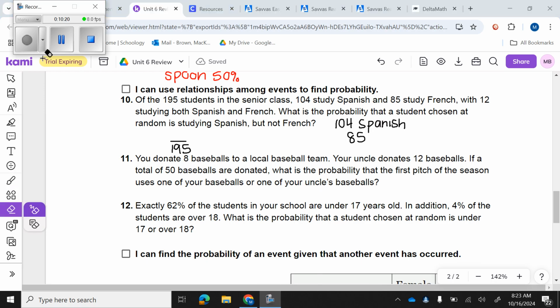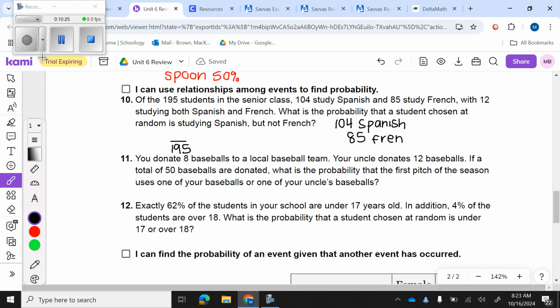All right, so 104 study Spanish, 85 study French, but then there's this really important piece of information that says 12 study both. Okay, so I basically have to take that 12 out of the total group. So if I want to know how many just study Spanish, I'm going to take these 12 people out of this group of 104. So I'm going to do 104 minus 12. That's going to give me 92 kids just study Spanish.